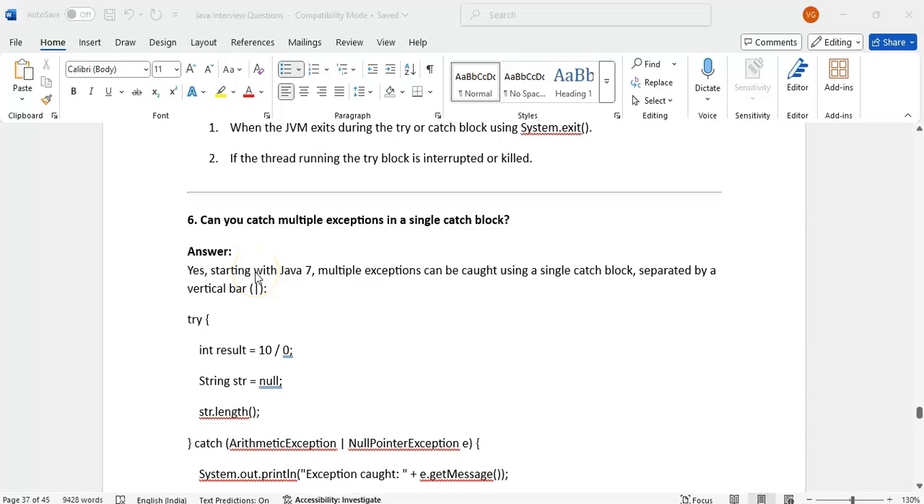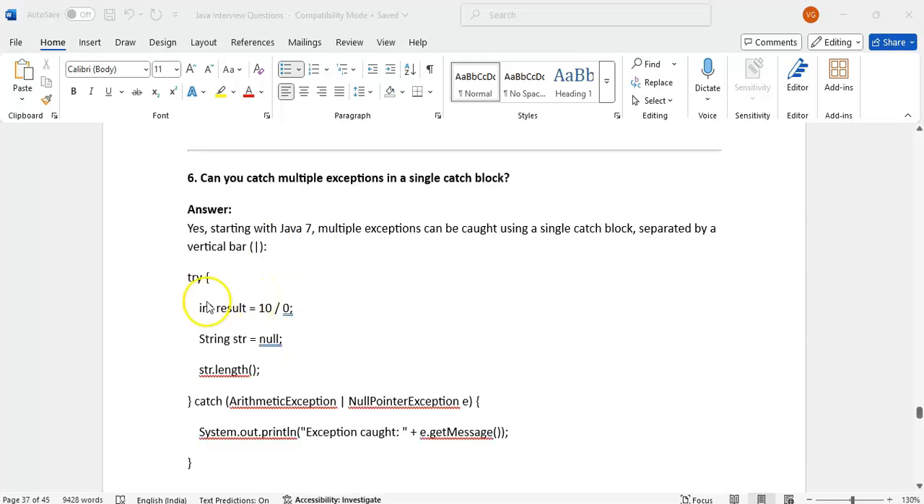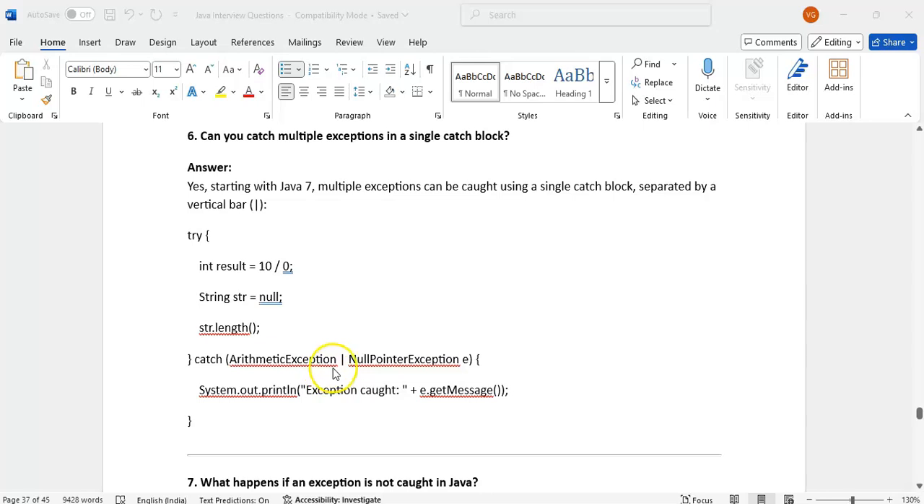Can you catch multiple exceptions in a single catch block? Yes, starting from Java 7, multiple exceptions can be caught using a single catch block separated by a pipe symbol. Suppose we write try and catch, in the catch we can have ArithmeticException, pipe symbol, NullPointerException, and we can handle only child exceptions. Suppose if we write Exception here, it will not accept. Only ArithmeticException, NullPointerException, StringIndexOutOfBoundsException, ArrayIndexOutOfBoundsException, those only it will allow. Parent classes it will not allow. By using the pipe symbol we can separate.